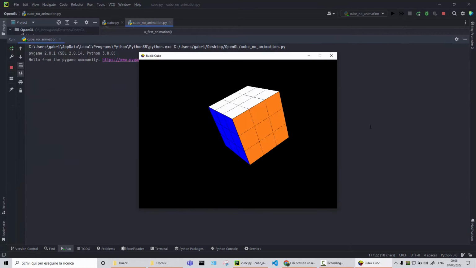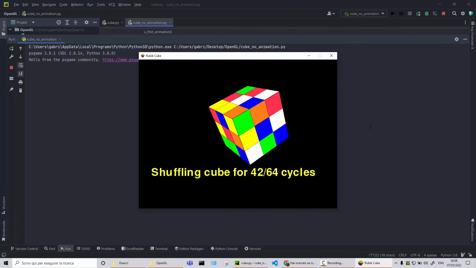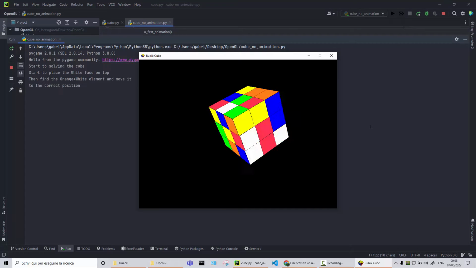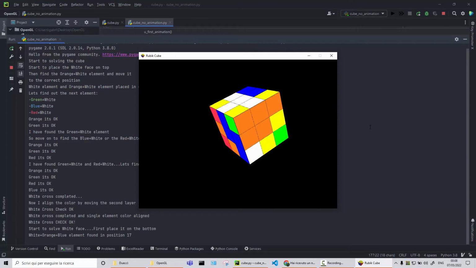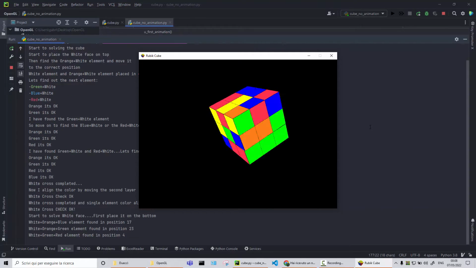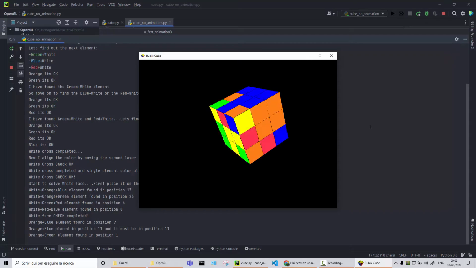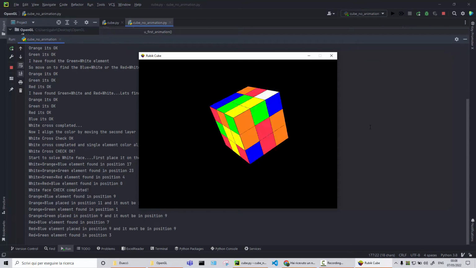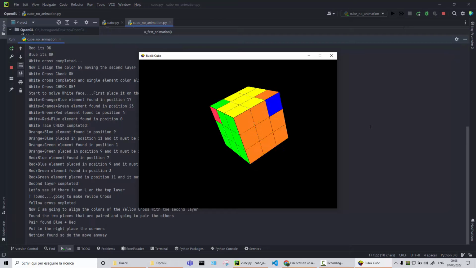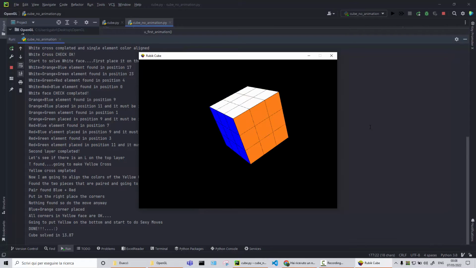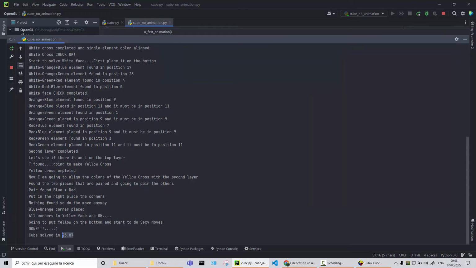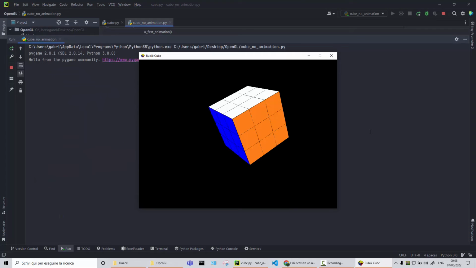So let's run the code. First shuffle it. As you can see, it's very fast. And then start to solve. Here it takes a little bit unexpected, so here 30.87 seconds.